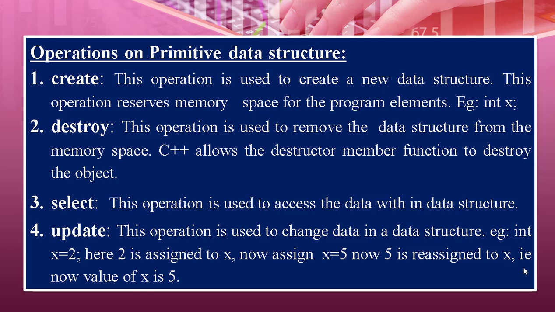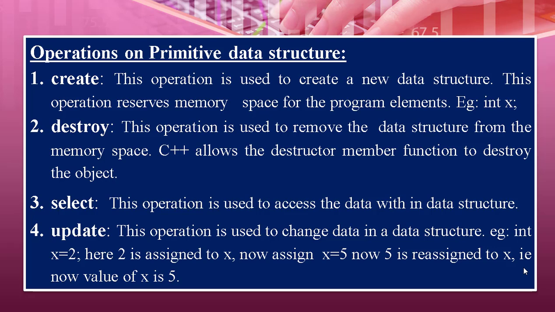Create operation is used to create a new data structure. This operation will reserve memory space for the program elements. For example, int x: 2 bytes of memory will be allocated for x. So this operation is mainly used to create a new data structure.